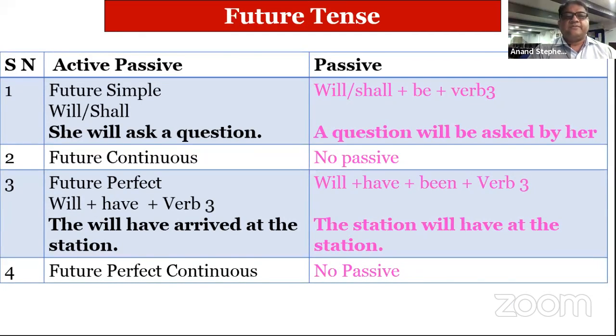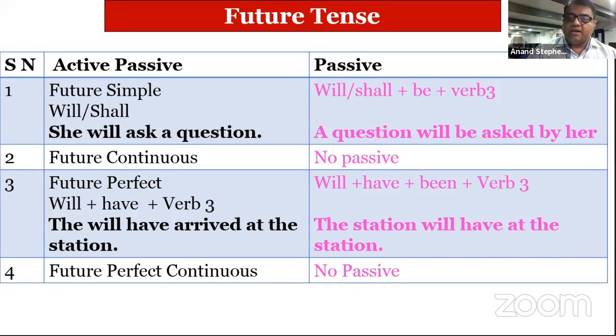Active passive of future tense. Future simple: we all know we use modals like will, shall. She will ask a question. So it will become, a question will be asked by her. Likewise, in future continuous, there is no passive possible. In future perfect, will have and the third form: they will have arrived at the station.